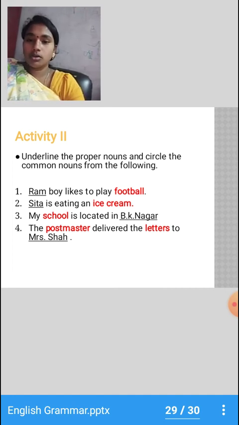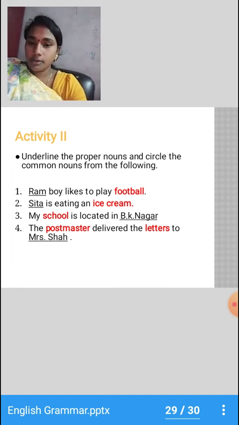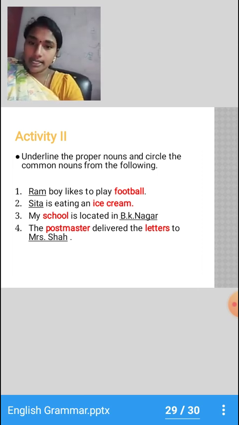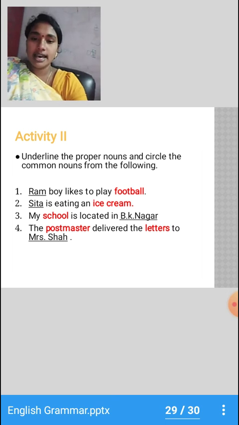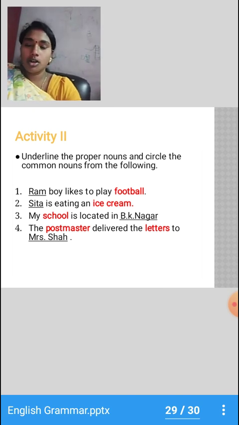Here, Ram is a proper noun. So he is a boy. Okay, children? So, Ram is the name of the boy and that is why it is a proper noun. And football is just a game, so it is a common noun.